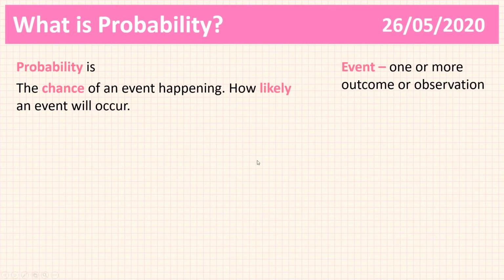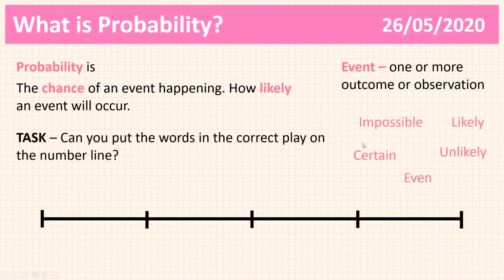Now here's something I'd like you to do. So this is your first task. Your task is to place the following words on this number line. Now you may have seen this in primary school or whenever you first encountered probability in your mathematics education. So all I'd like you to do is place these words on this number line. That's all you need to do. Pause the video, have a go at that, and I'll come back with the answer in a second.